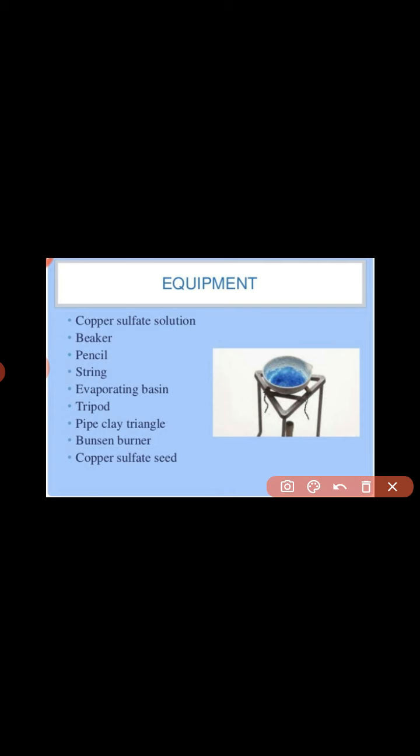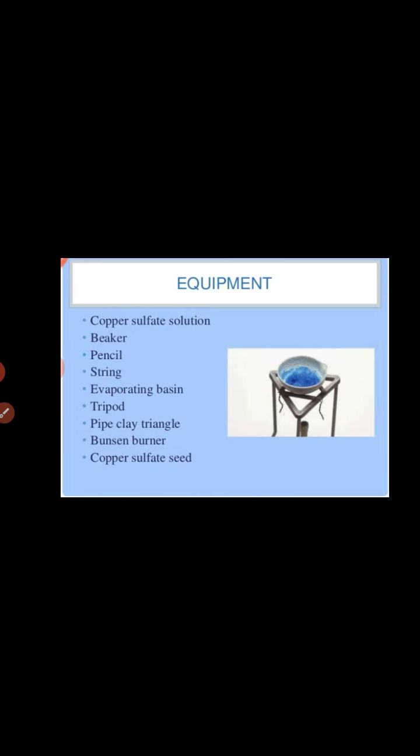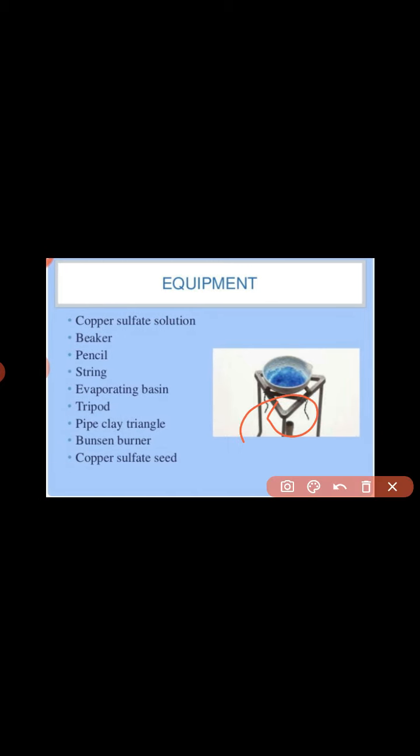In this diagram, here is the copper sulfate solution in a beaker. Next, the string is present. Next is the evaporating basin, the tripod, and the pipe clay triangle here. Next is the Bunsen burner. In this solution the copper sulfate seeds are also present.